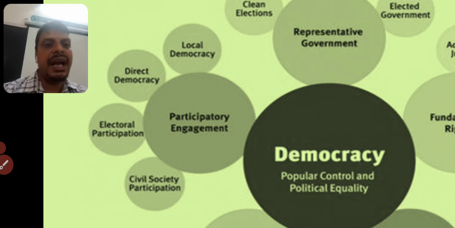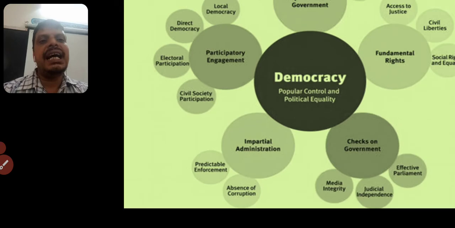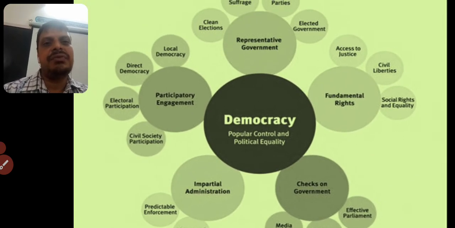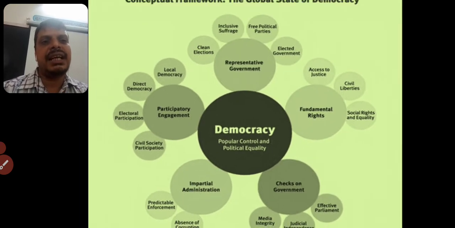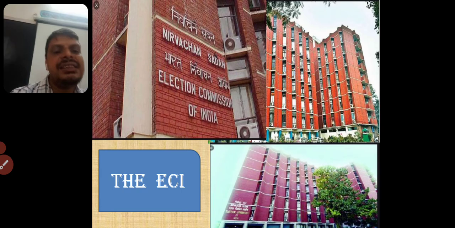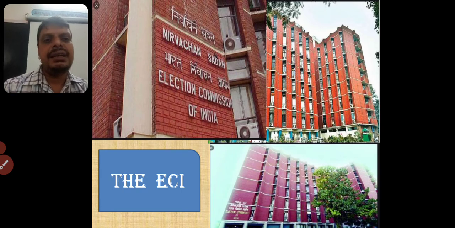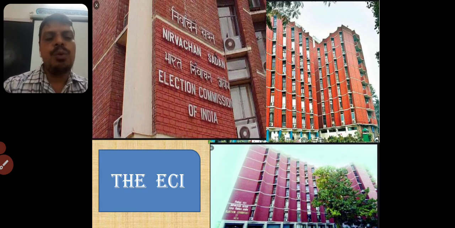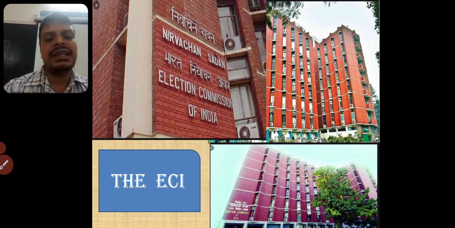In our country, India is the largest democracy with a large number of villages, nearly about 6 lakh villages, isn't it? Next, children, in our country, what is the independent body which takes the responsibility of conducting elections?